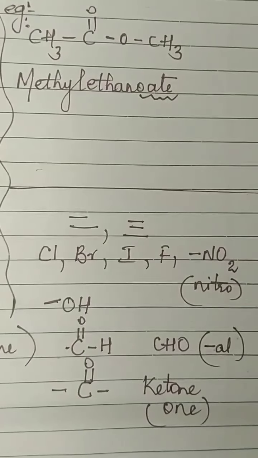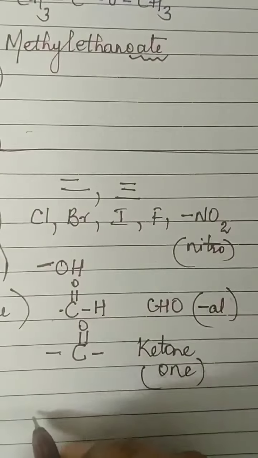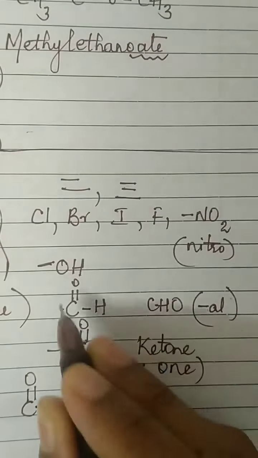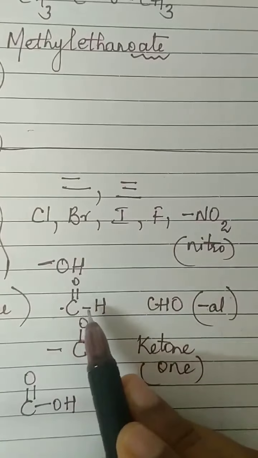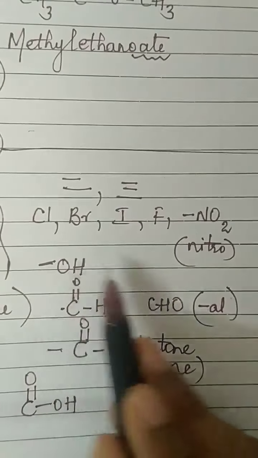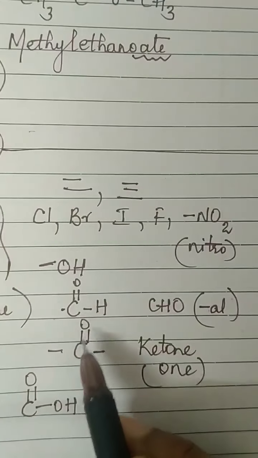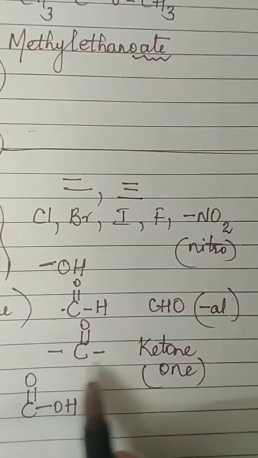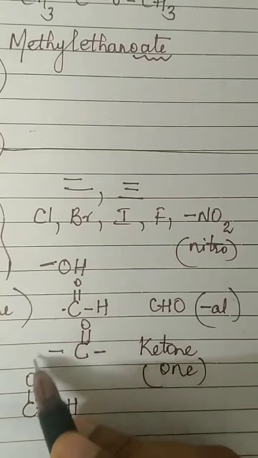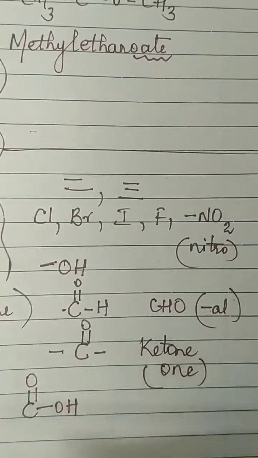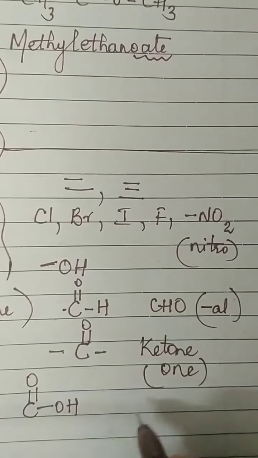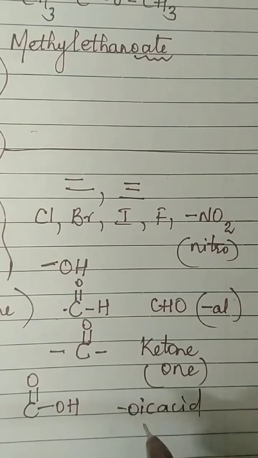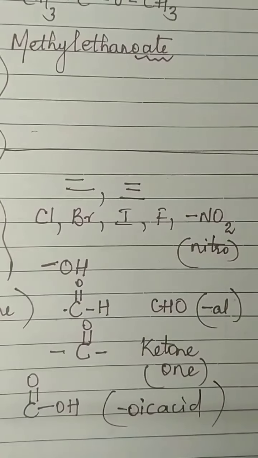Fine. Then we learnt about, most important, the carboxylic acid group. C double bond O, OH. See, all are different. This is C double bond O, only H. CHO, remember like that. Aldehyde. This is C double bond O, and to both the vacant bonds there will be alkyl groups attached. Hydrogen single will never come. Okay. Then this is the acid group. To the tail we add oic acid. Methanoic acid, propanoic acid, butanoic acid.